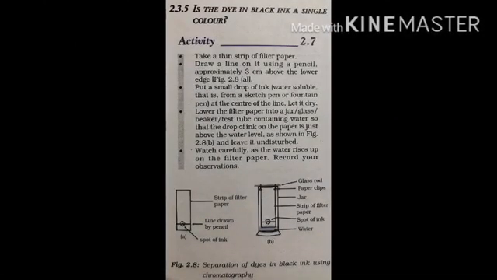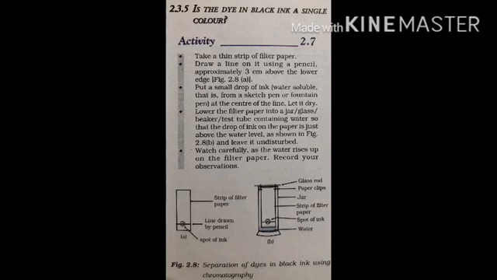Now, are the dyes in black ink a single color? Activity 2.7. Take a thin strip of filter paper, draw a line on it using a pencil approximately 3 cm above the lower edge. Put a small drop of ink, water soluble, that is from a sketch pen or fountain pen, at the center of the line.